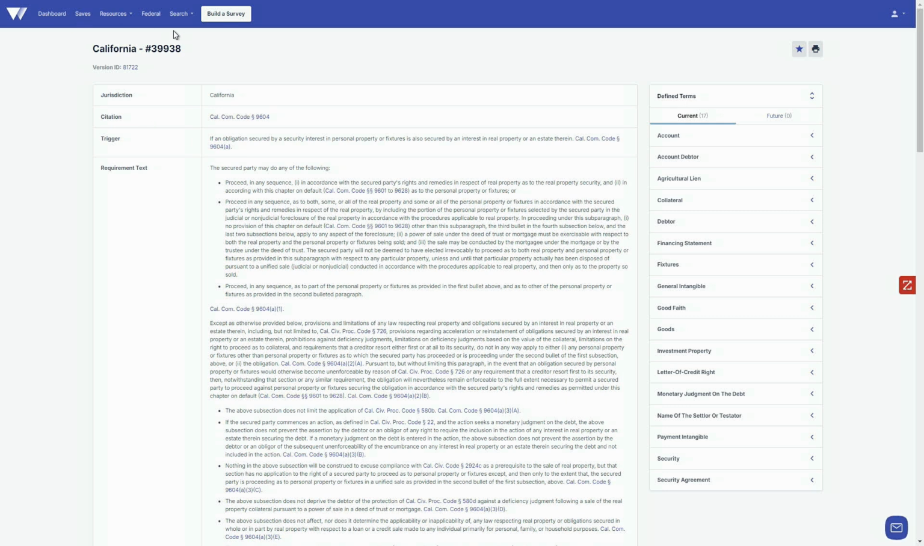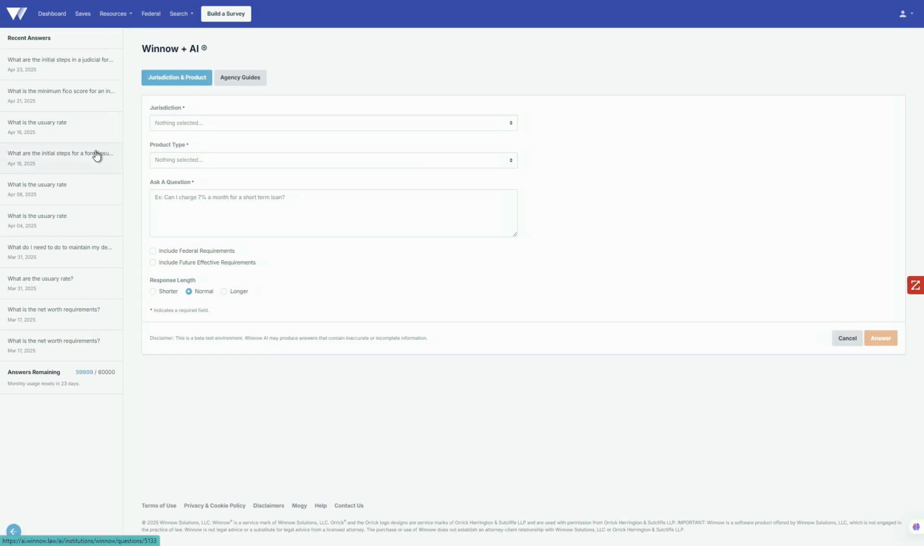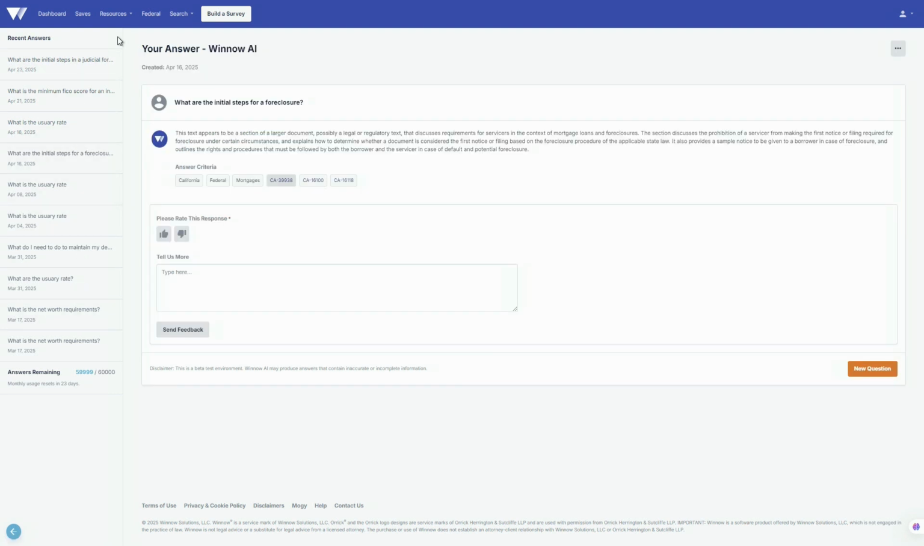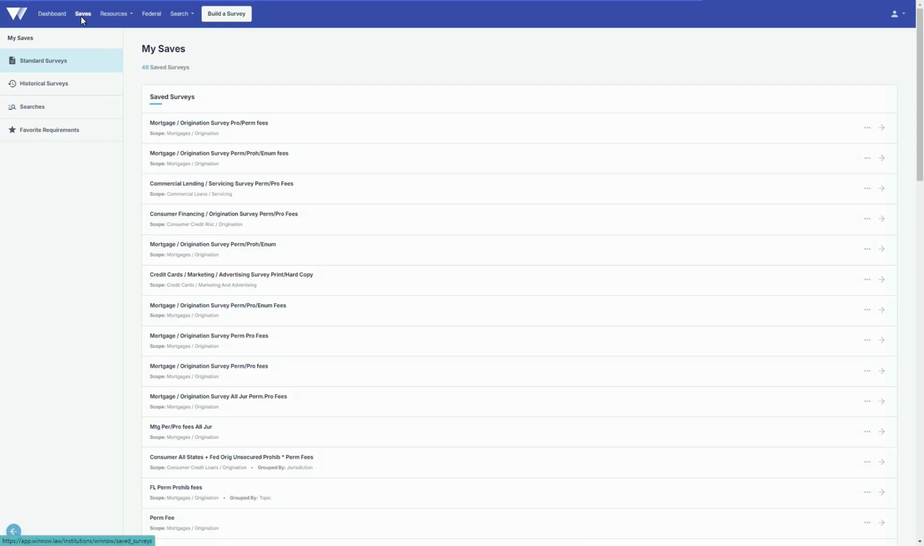Inside of Winnow, if you're looking at a specific requirement and you want to remember it for later to talk to one of your colleagues about or to talk to your general counsel about or something to that effect, you can favorite that requirement and come back to it in Winnow and be able to look at it right away without having to go through a survey or ask AI a question. You can favorite that one. It's going to be there in your saved surveys as well, or your saved items.